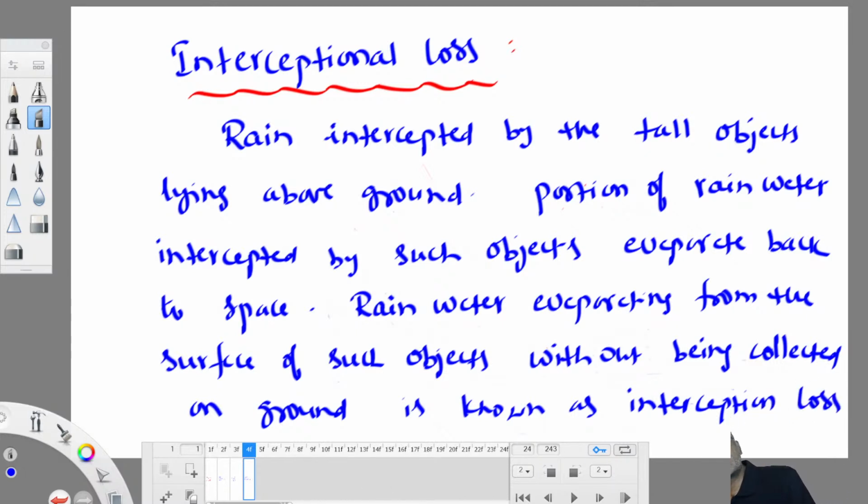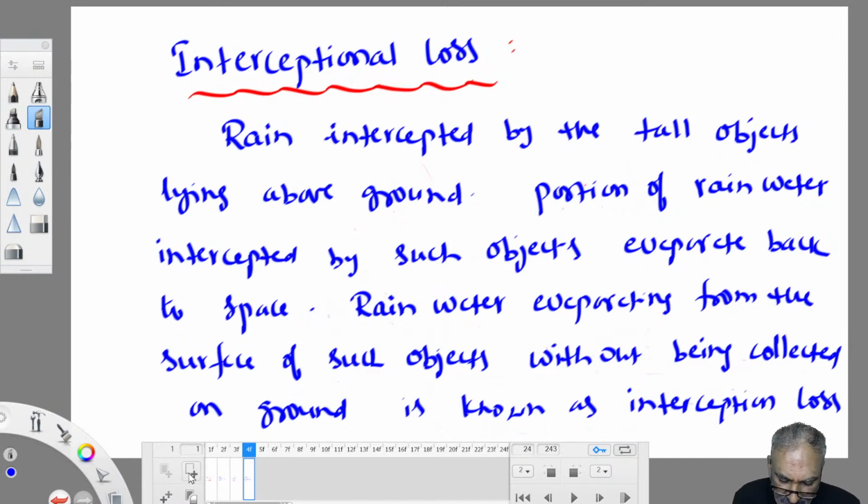where do you take shelter first? You try to find the shade of a tree, isn't it? That tree will give you protection for some time. After some time, what happens? Rain stops, but the tree starts leaking water. There is no rain outside, but the tree starts leaking the water, isn't it? That means it cannot retain all the rainwater, so some water reaches the ground. The water reaching the ground is not a loss. Water without reaching the ground, evaporating back to space, is called loss.